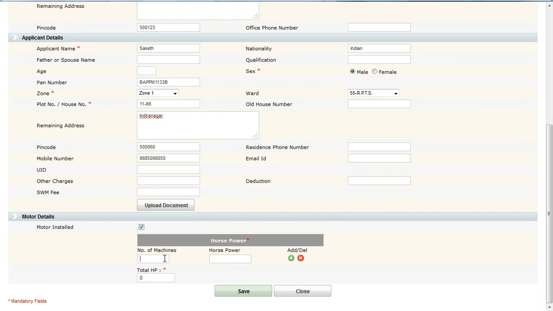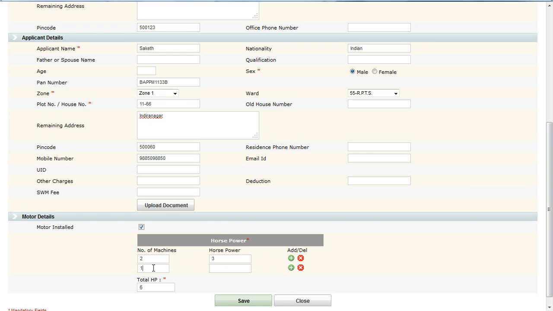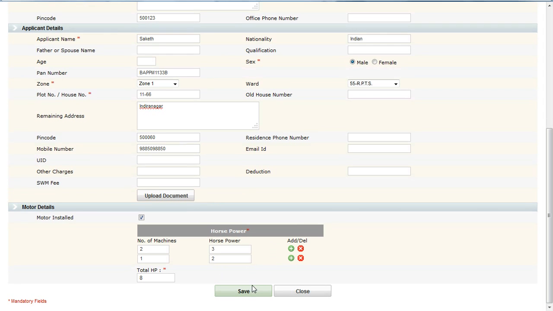Here I can enter the details of the motors. Suppose 2 motors, horsepower of the motors. I can enter other details. 1 motor with horsepower, 2 horsepower. I am clicking on the save button.